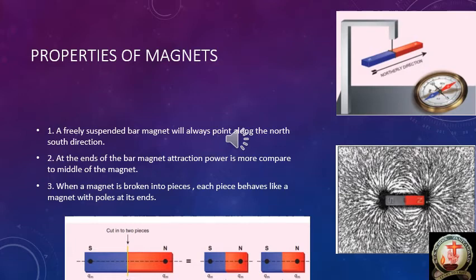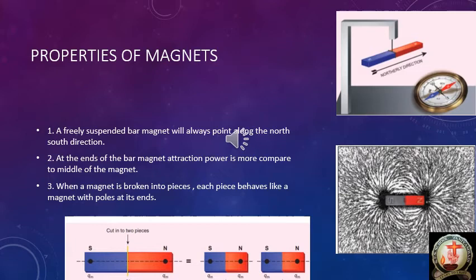Okay, so what is the first point? A freely suspended bar magnet will always point along the north to south direction. Next one: at the ends of the bar magnet, attraction power is more compared to the middle, compared to the center of the magnet.